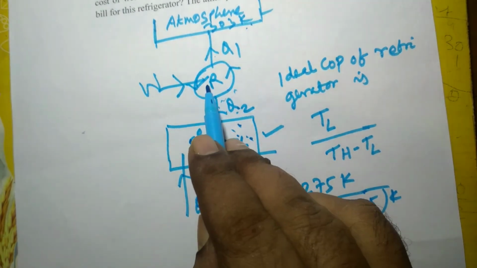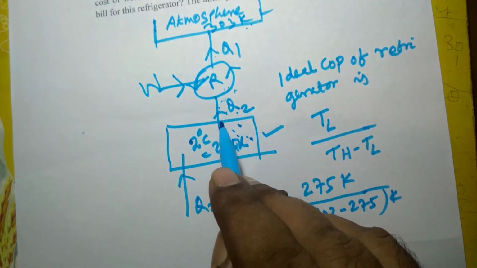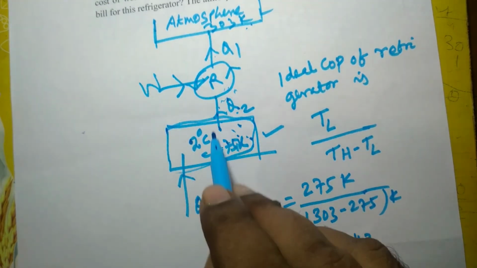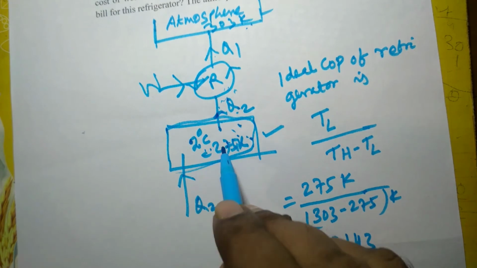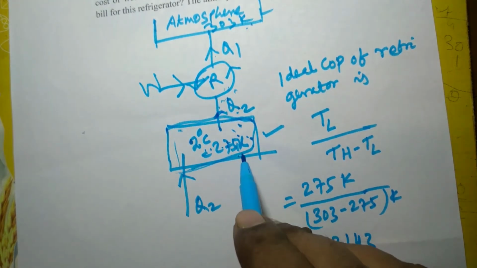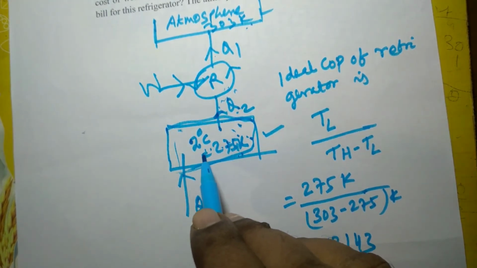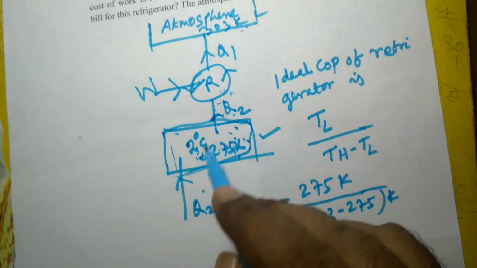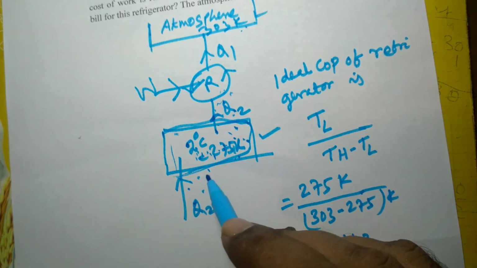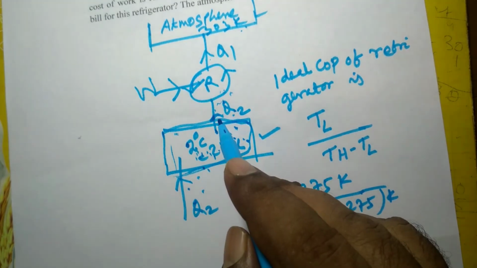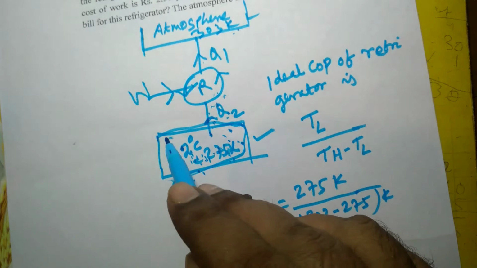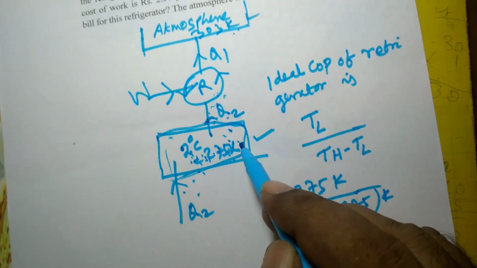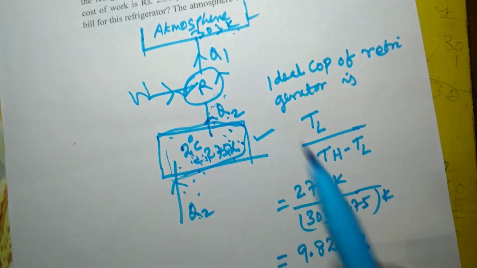So the refrigerator's function is to extract whatever heat enters into this space, it must remove it continuously so that the temperature of this space will be maintained at 2 degrees Celsius. Only if this amount of heat that enters when the door is opened is removed, then the temperature of this space will be maintained at a level of 2 degrees Celsius. The refrigerator will remove the heat that comes in.